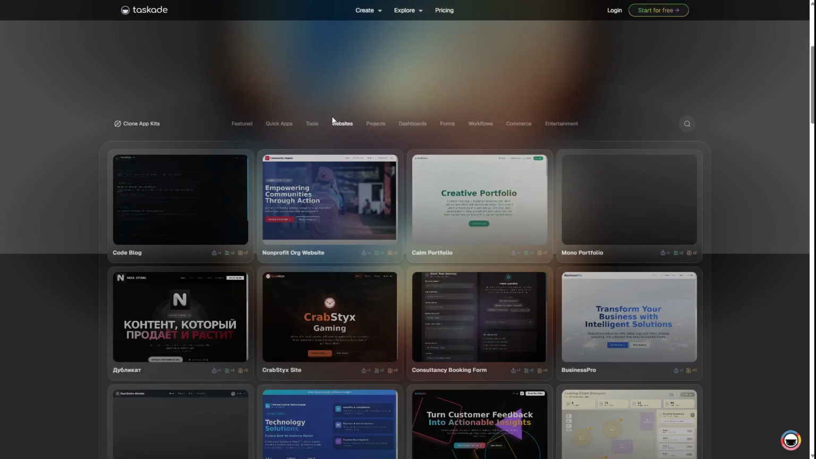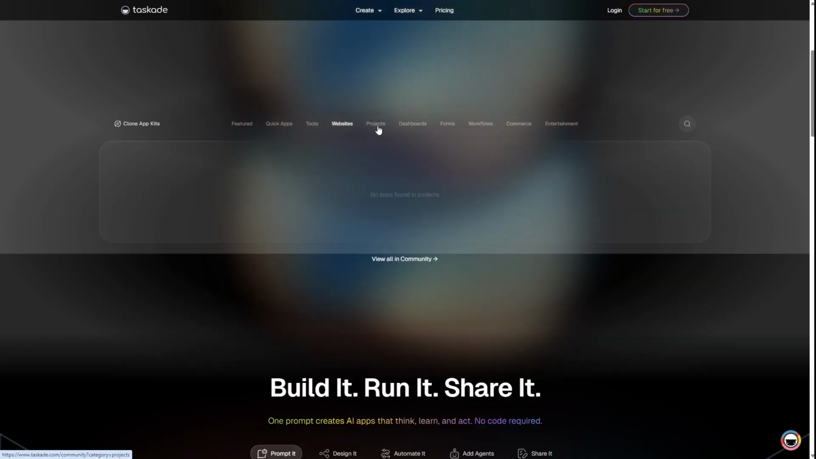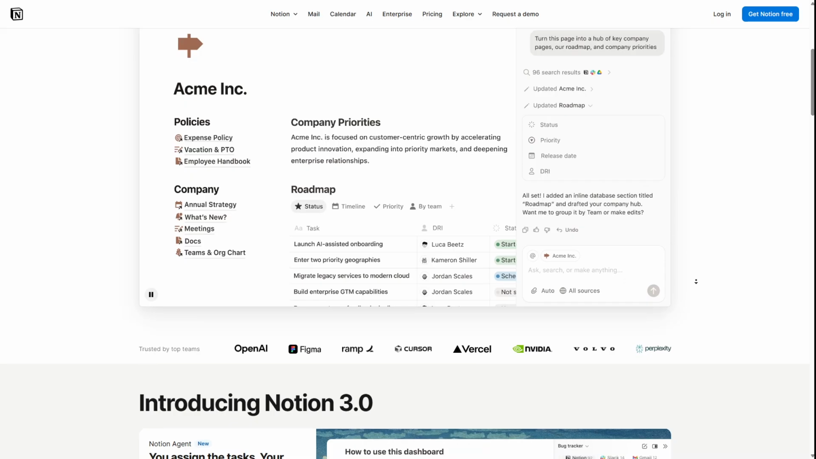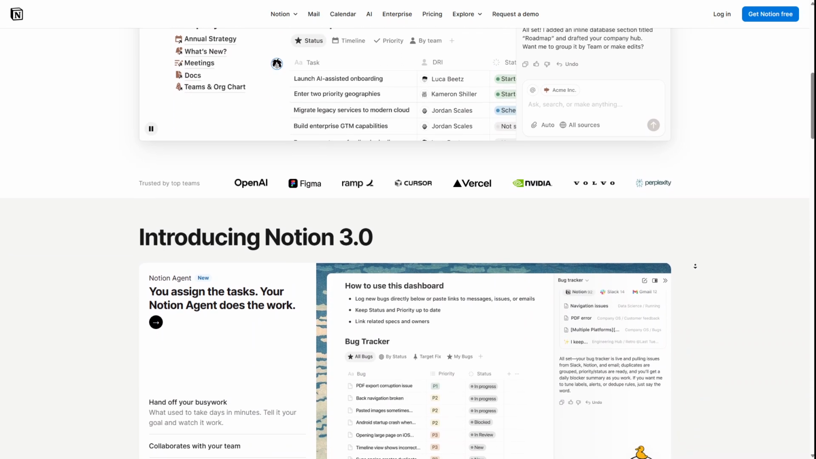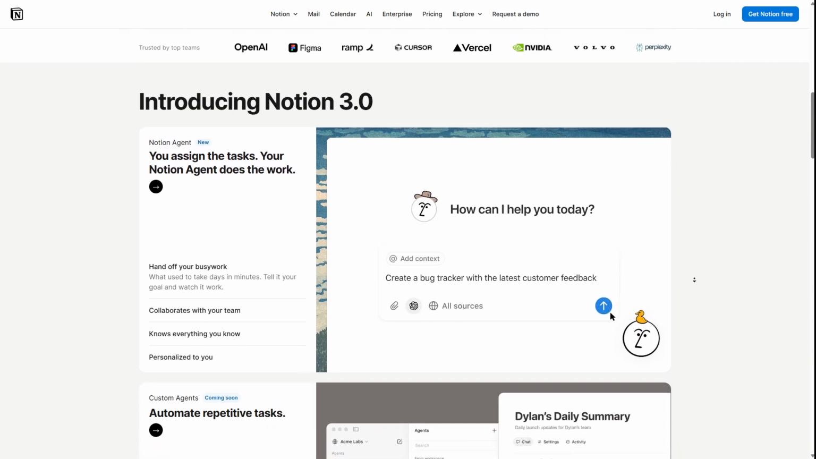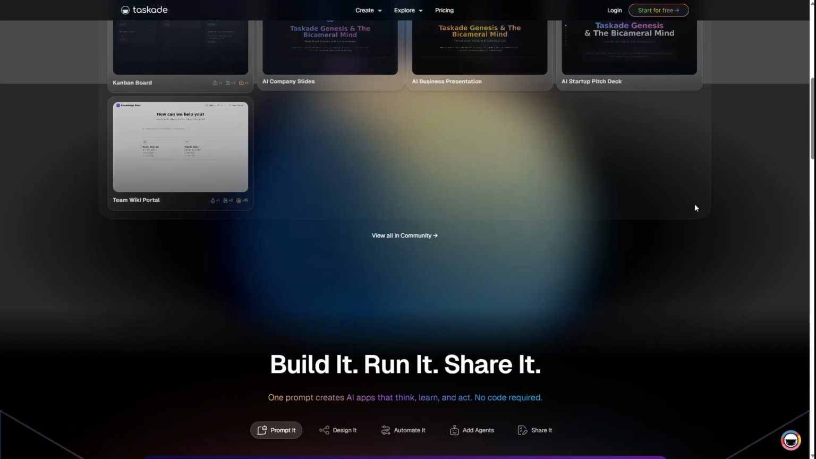Next up, customization. This is where Notion really shines. You can create databases, filters, rollups, whole dashboards if you want. Taskade keeps things simpler with lists, outlines, and mind maps. It's more structured, in a good way.